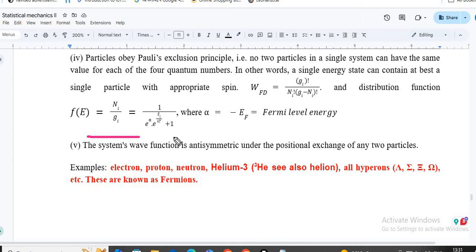And again the distribution function is of the nature 1 by e to the power alpha e to the power Ei by kT plus 1. Here alpha is denoted as minus Ef, which is known as the Fermi level energy. Examples of fermions are electrons, protons, neutrons, helium-3 and all hyperons.